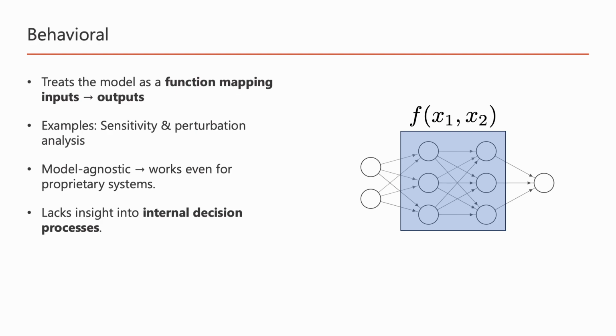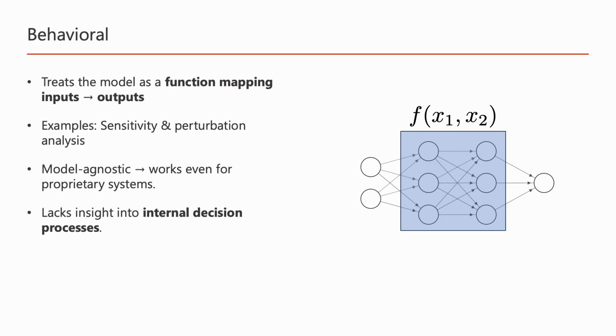We look at a neural network as a function that maps inputs to outputs. So in this case, we are not looking inside this black box model, but we want to know what kind of interpretability we can get by just looking at inputs and this function that maps these inputs to outputs. You can think of examples of this as being methods such as sensitivity analysis or perturbation analysis.